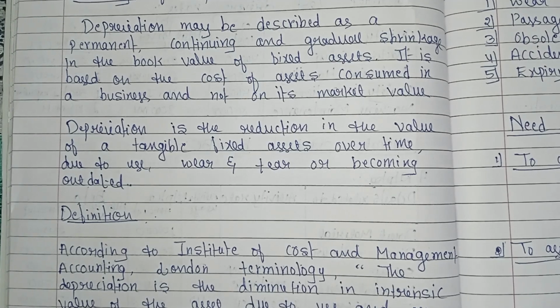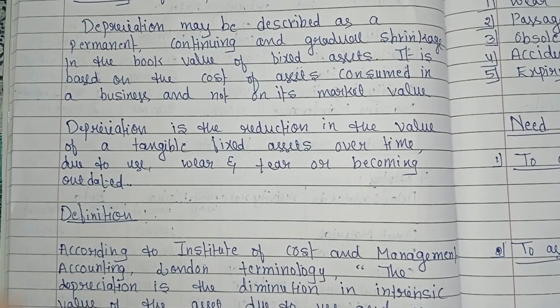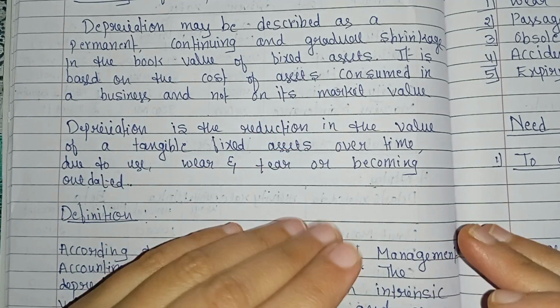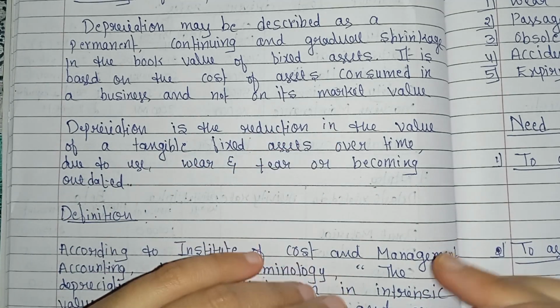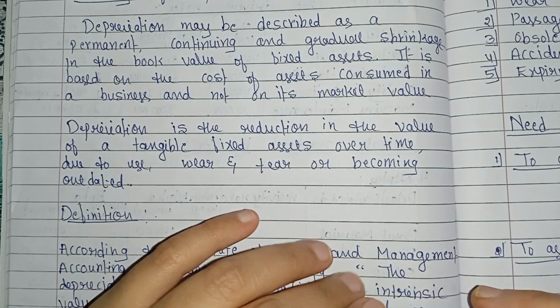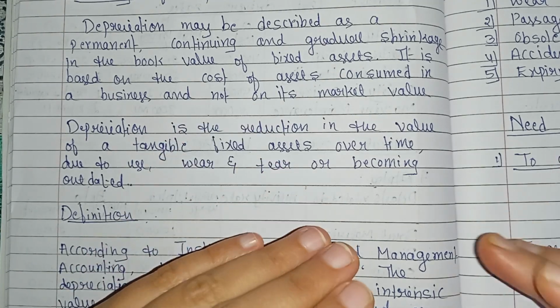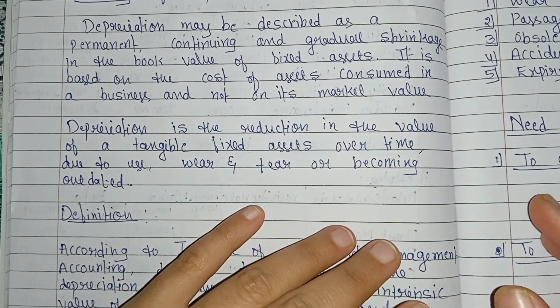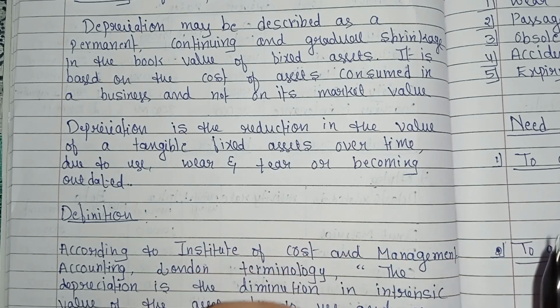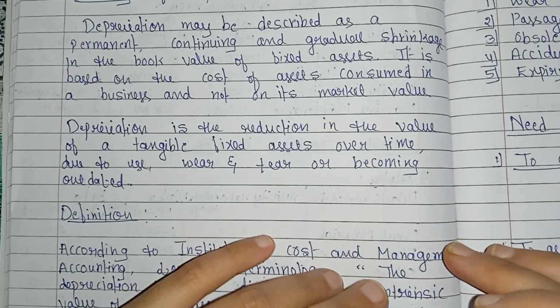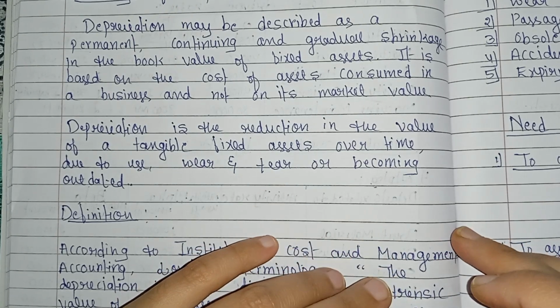And the next one is continuing. It means depreciation is not a one time event. It happens every year until the asset's useful life is over.